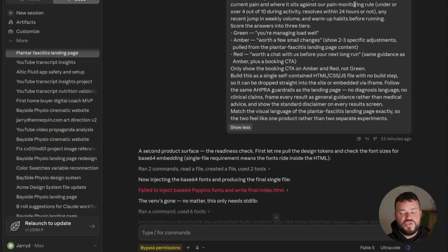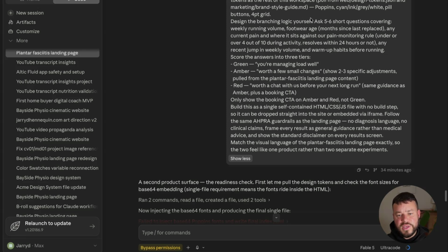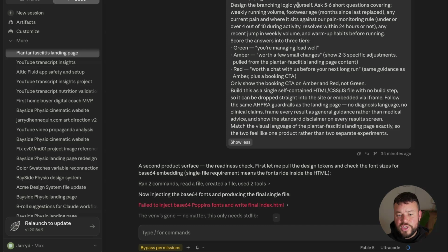But it's a bit of a tricky one here because we also want to make sure that we're staying within the AHPRA guidelines. So we don't want to be getting in trouble compliance-wise. So there'll be some things that we need to watch out for, but that's basically what the next product will be. So you can see I've provided all of the information about what we want from a brand perspective. So pulling in all of the brand style guide documents, typography, colors, all that sort of stuff. We've got the branching logic here.